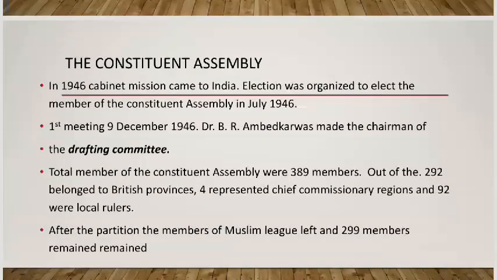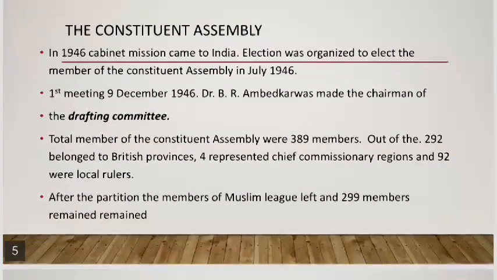Now let's talk about Constituent Assembly. कॉन्स्टिट्यूएंट असेंबली कैसे बनी थी? Constituent Assembly in 1946, when Britishers decided that the country is going to be liberated by them, देश को आज़ाद करने वाले, but before it they wanted the transfer of power. They wanted Indians to prepare their own constitution. So for this, in 1946, Cabinet Mission came to India. It organized election. At that time, the major party was the Congress Party.